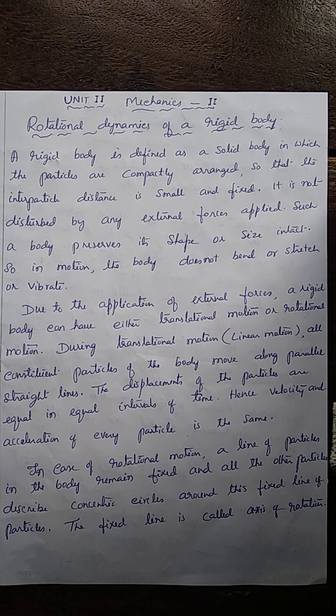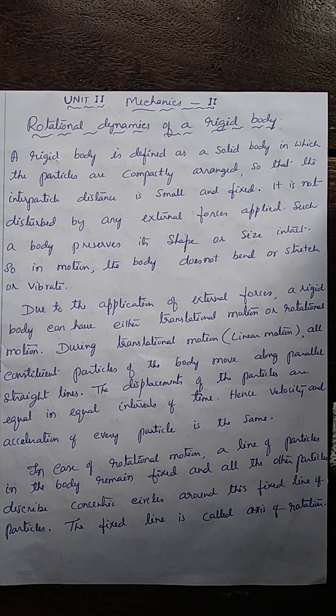But in case of rotational motion, suppose the external force acting on the body produces rotational motion. There, a line of particles in the body remains fixed, and all the other particles describe circular motion about this fixed line of particles. That fixed line of particles is called the axis of rotation. So in rotational motion, there is an axis of rotation, and about this, all the particles describe circular motion. Such a motion is called rotational motion.